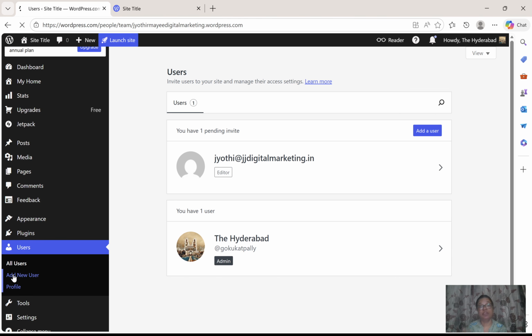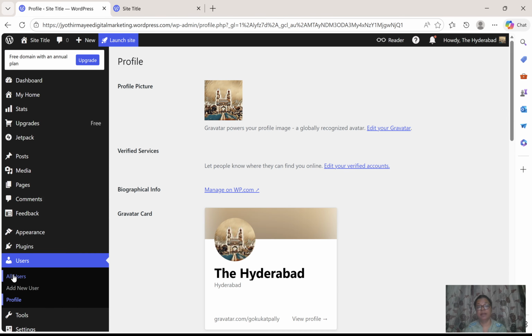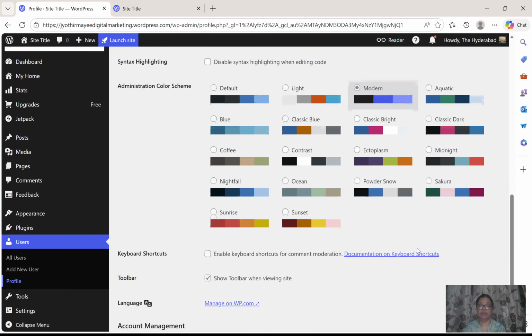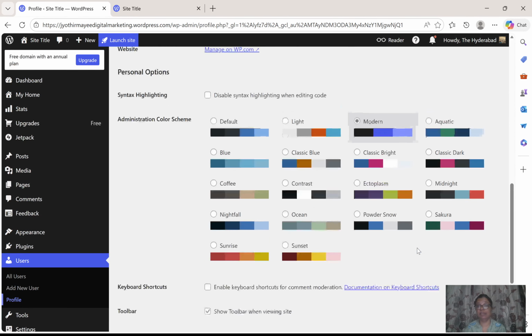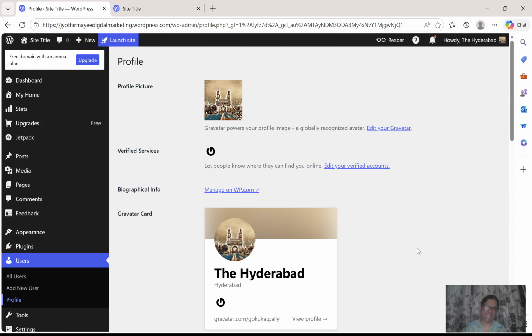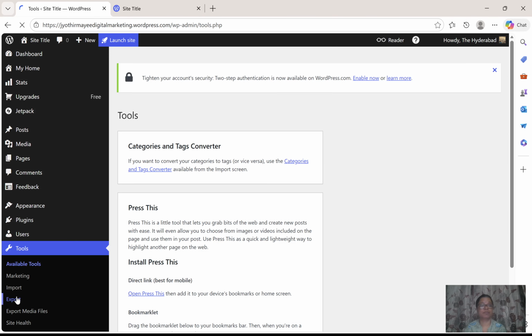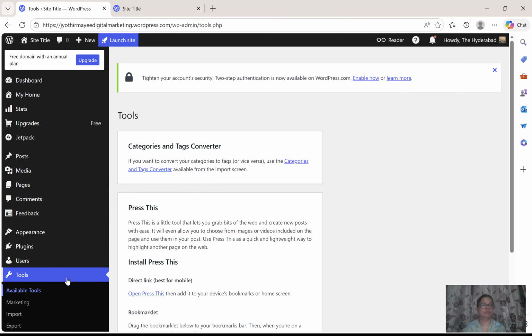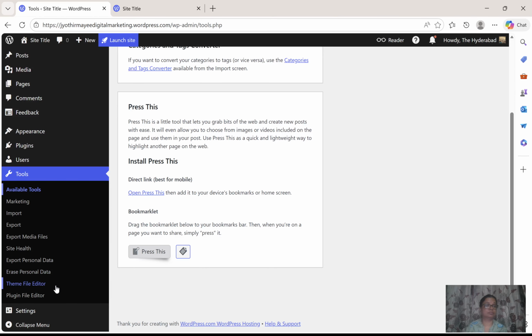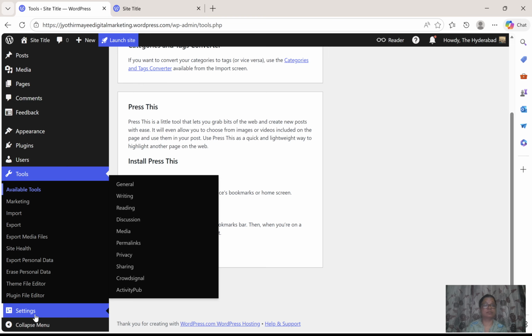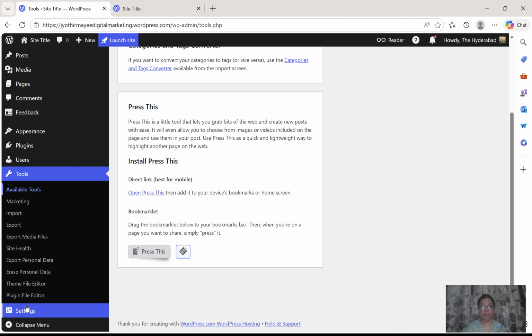And profile. If you want to create your profile, like your image and colors and everything, you can design your profile. It is not that important right now. And next one is tools and settings. These are all available for the paid version.